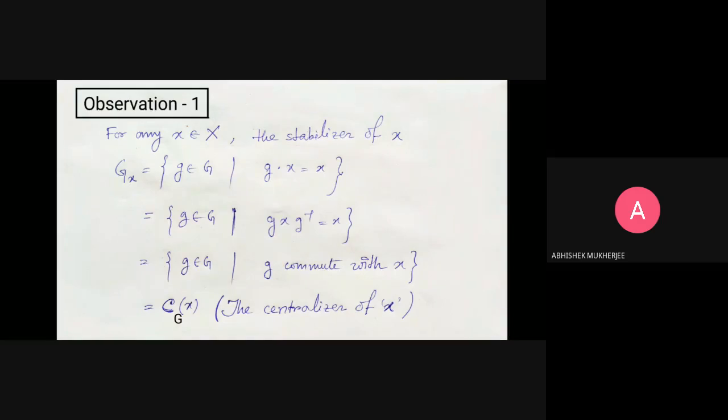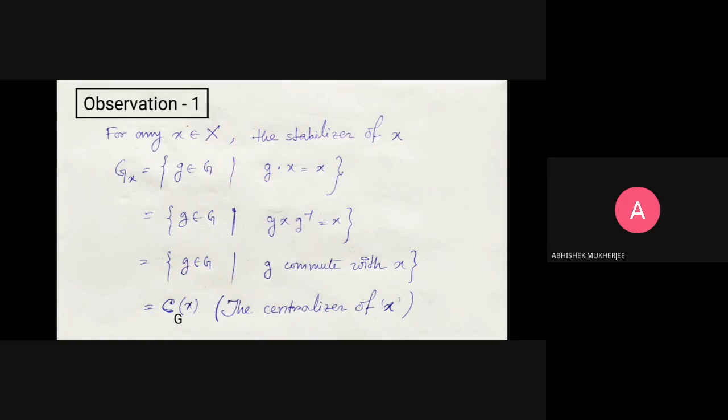That is the set of those g belongs to G such that, here the action is gxg inverse, so we put gxg inverse equal to x. That is, those g belongs to G such that g commutes with x.